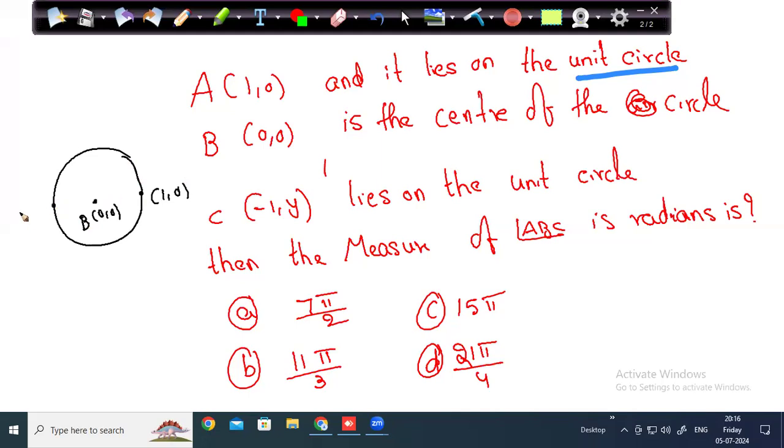Since it is a unit circle, the other point should be minus 1, 0. There is no alternative for this. Now, it is asking what this angle is. This is the angle, because the other coordinate is minus 1, y. It should be minus 1, 0.